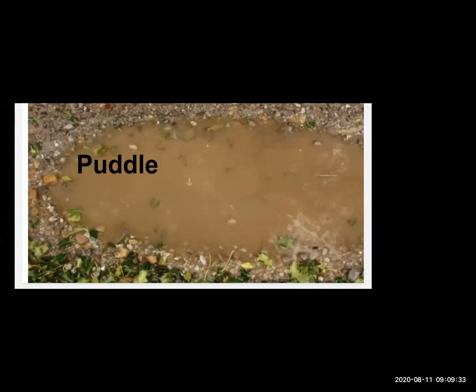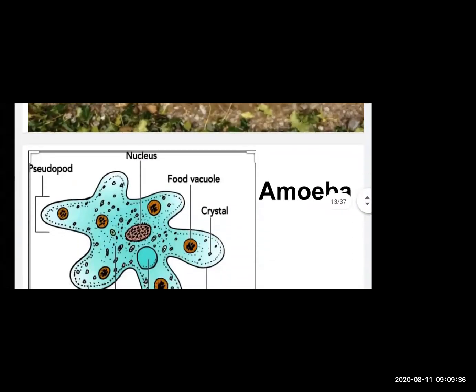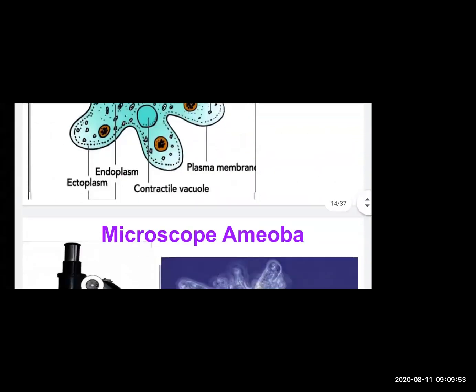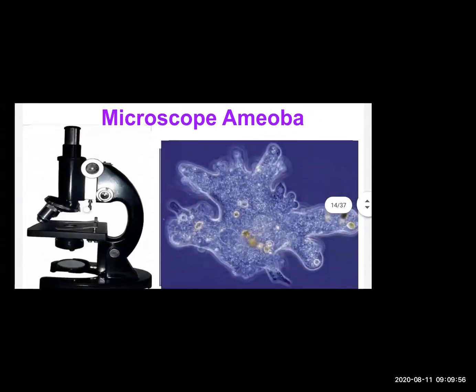You will also be able to see a moving amoeba. If we check under the microscope in that drop, you see an amoeba. We cannot see an amoeba with the naked eyes. As we know, we have to use a microscope. This is a picture of an amoeba through a microscope. This is how an amoeba is seen through a microscope.